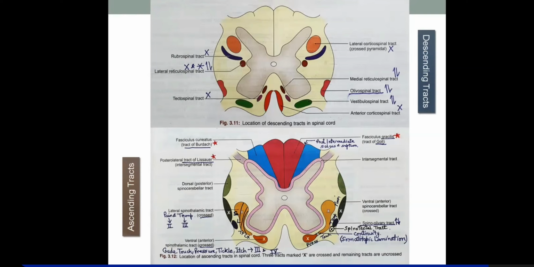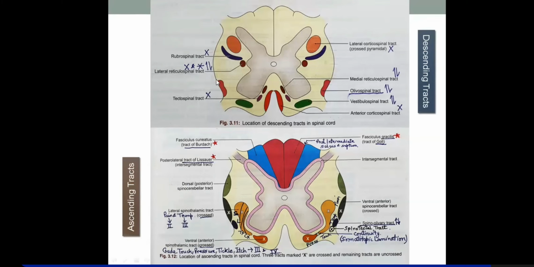So this way it will become easy to remember that in the extrapyramidal tracts, out of the 6 tracts, only the 2 tracts arising from the upper portion of the midbrain decussate. Sometimes they might ask you, as I told you, that the lateral reticulospinal tract has both crossed and uncrossed fibers.